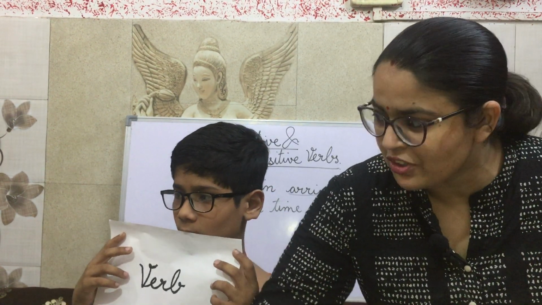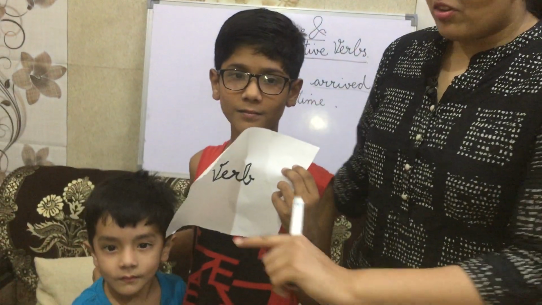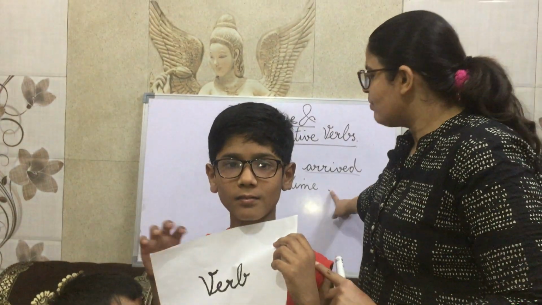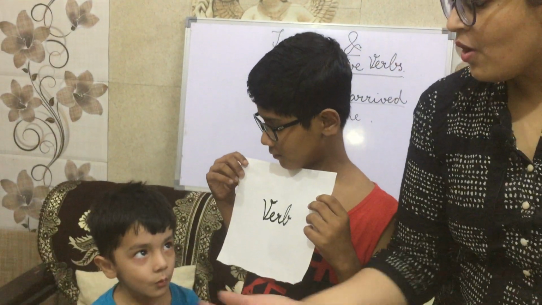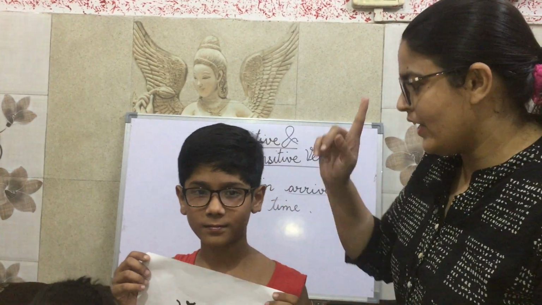The first question is who. Who arrived on time? Our verb will be saying, train.